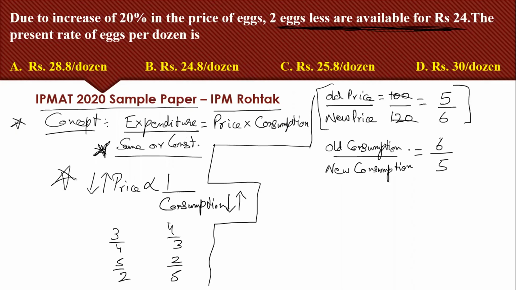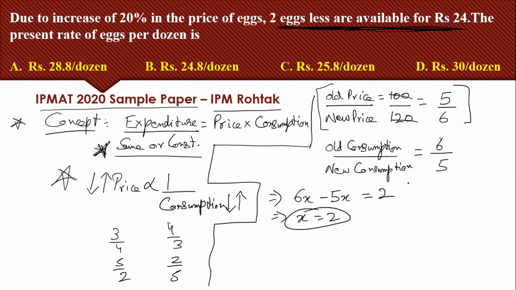Earlier the amount that we were having was 24. Now also they have 24 rupees only, but now they have to buy 2 eggs less. That means the consumption I can take as 6x minus new consumption 5x, which is reduced by 2. That means x turns out to be 2.